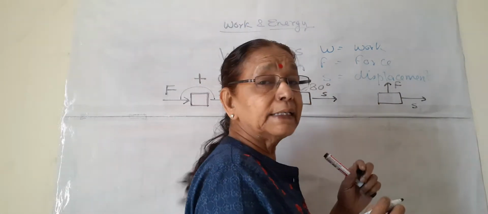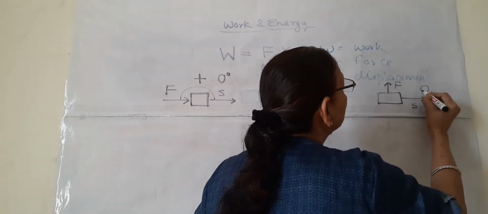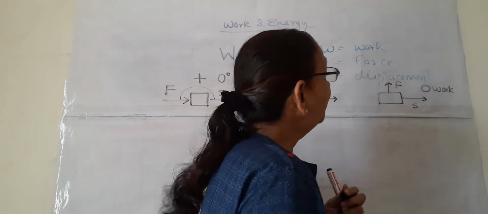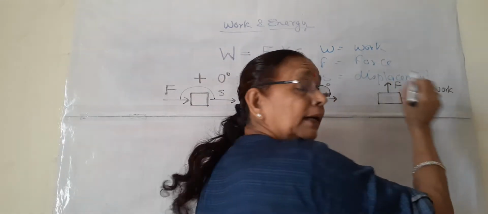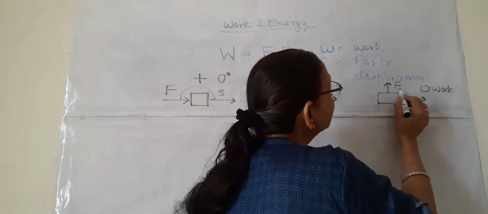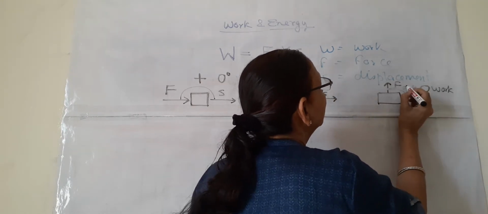And see the third case. In this case, there is zero work or no work. What happened here? The force is in the upward direction and the displacement is towards the right-hand side, and you can see the angle between the two is 90 degrees.